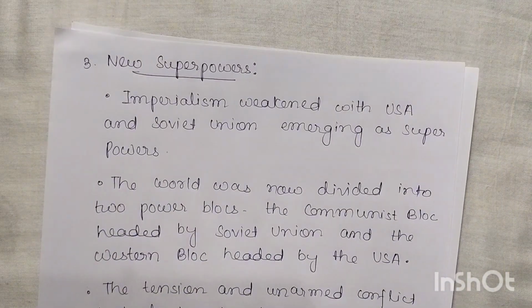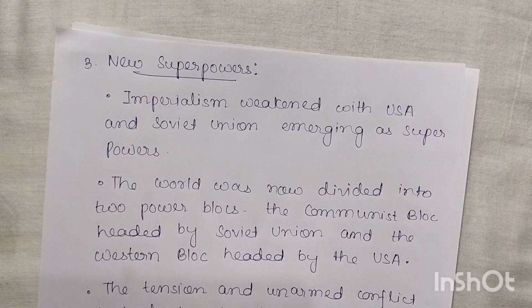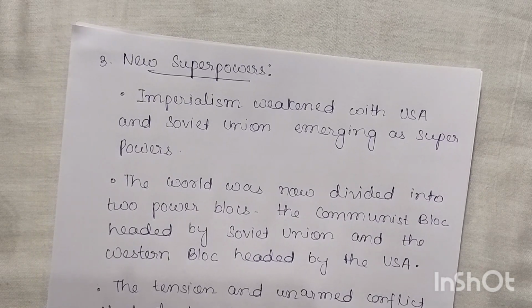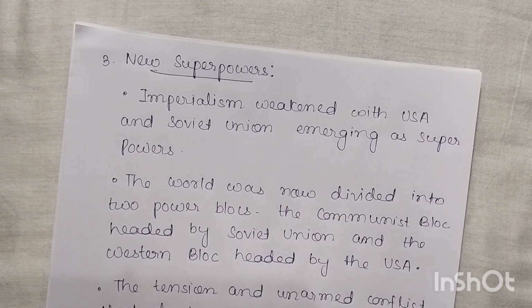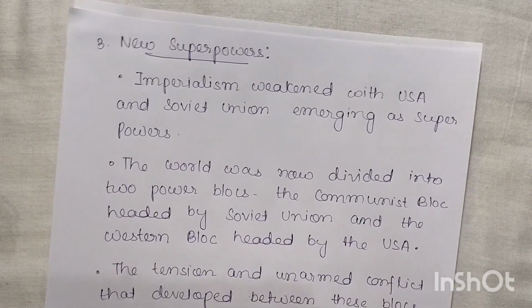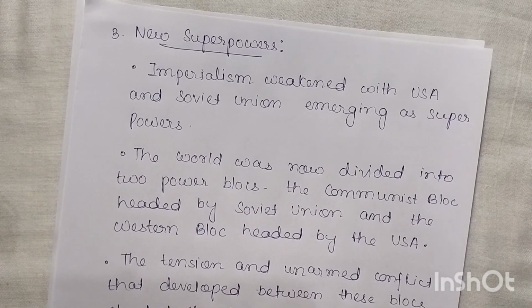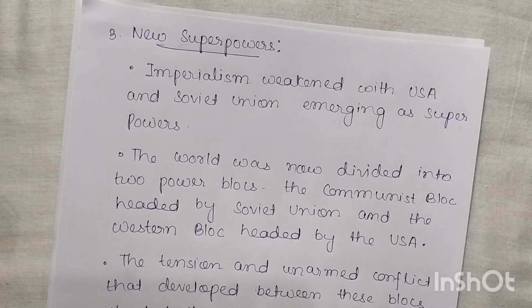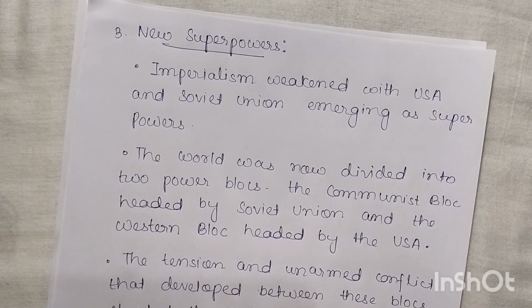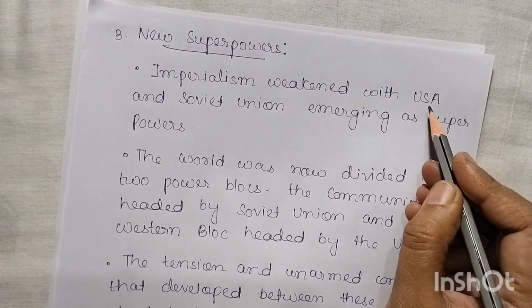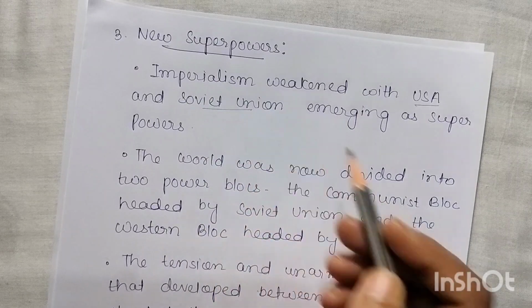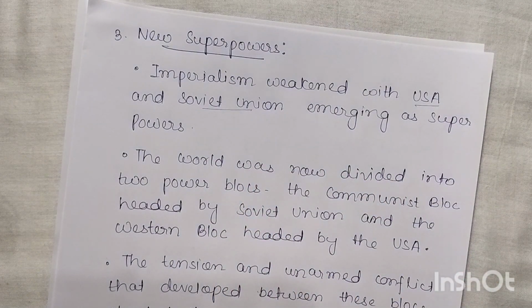Now, the third one is the new superpowers. Here also we will see new superpowers that have emerged. It was already emerged after the First World War, but let us see here also. Imperialism weakened with the USA and Soviet Union emerging as superpowers. Since imperialism was becoming weak, the United States of America and the Soviet Union emerged as new superpowers.